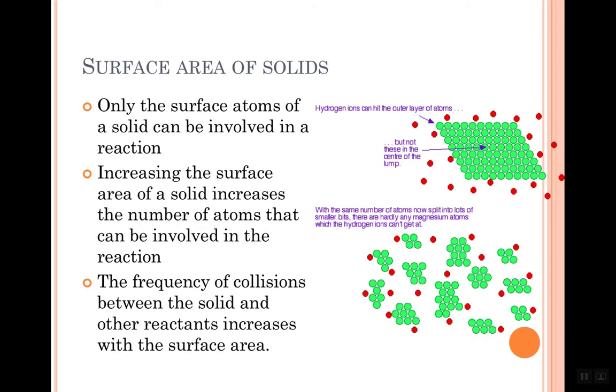So if we look at surface area, first of all, look at that top diagram. That's got a relatively small surface area. So only those atoms on the outside are available to bang into the other reactants. So only the ones on the outside can react. If you take the same number of atoms in our green, but then we split them up, then many more of them are now available to be banged into. So what that means is we increase how often our reactants collide. You're still going to have the same percentage of them that bounce off without reacting. That's okay, but if we just increase the raw number of collisions, then you're going to get more collisions that actually work.